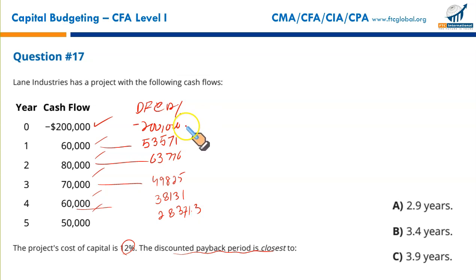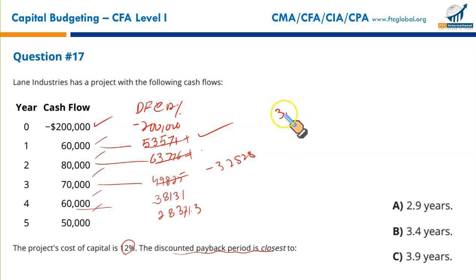Now, using your simple conventional calculator, you will write negative 200,000 and keep on adding these numbers. Plus 53,571, still negative. Plus 63,776, still negative 82,653. Plus 49,825, still negative 32,828. Now this negative 32,828 would be recovered from the 4th year cash flow, 38,131. So definitely 3 years are there. A 3-year payback period is there.